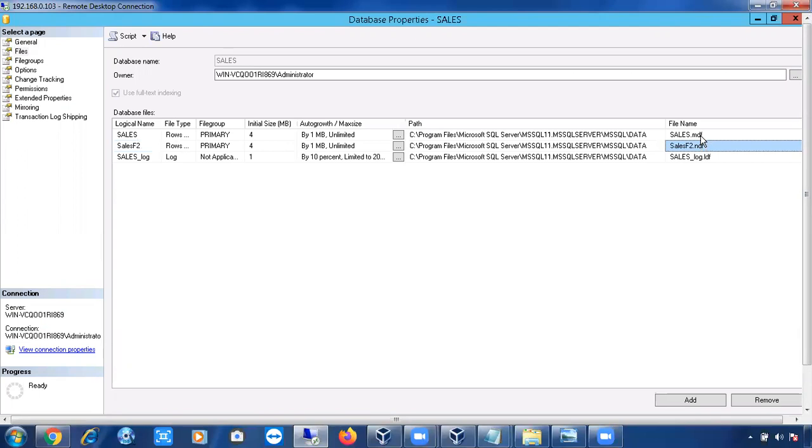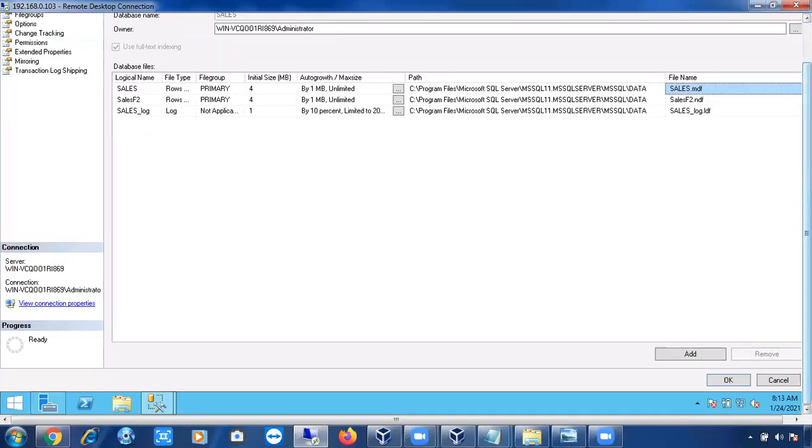Remember one thing, we will have only one MDF file per database. So my question is, can we create a database without .mdf or .ldf? The answer is no. We cannot create any database without .mdf or .ldf.